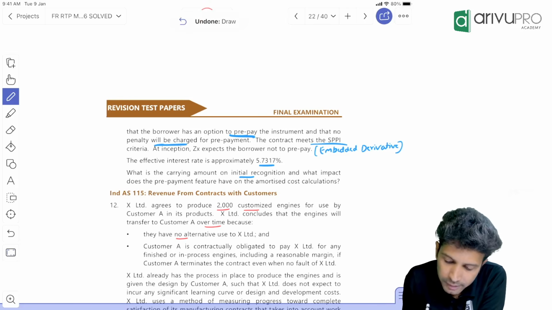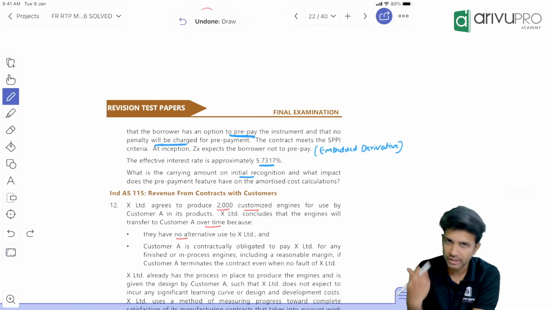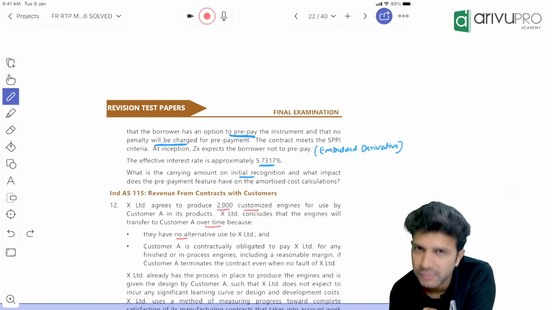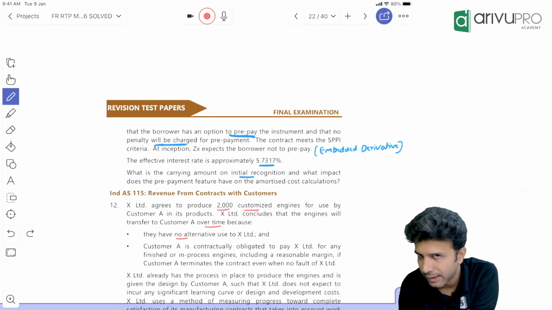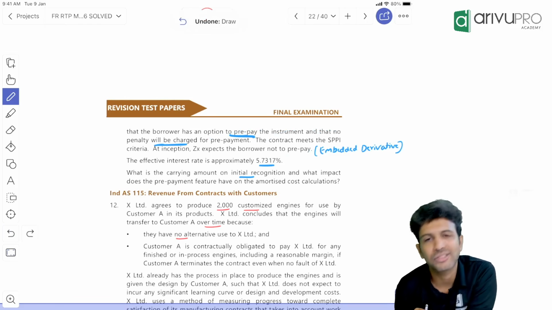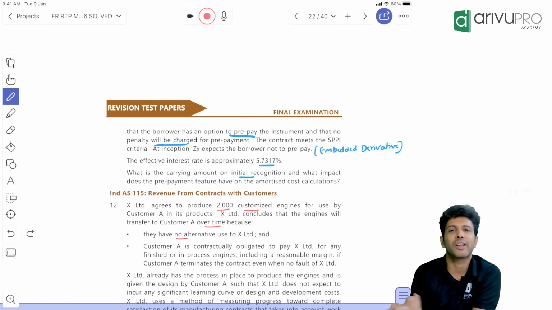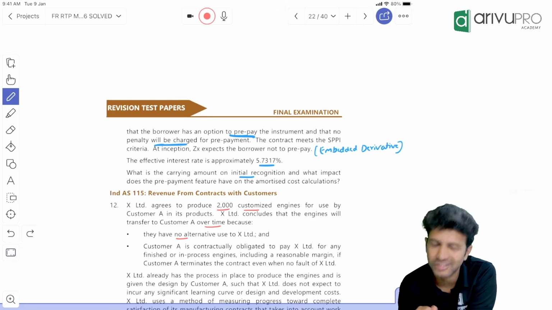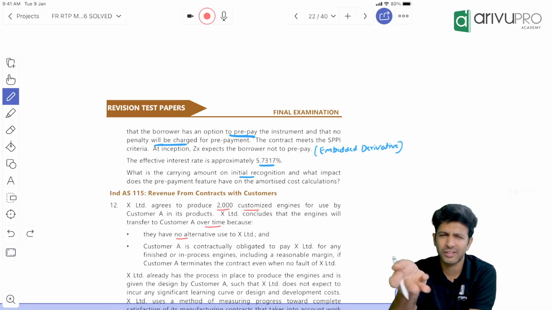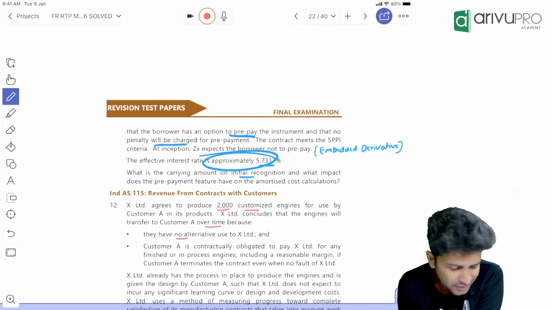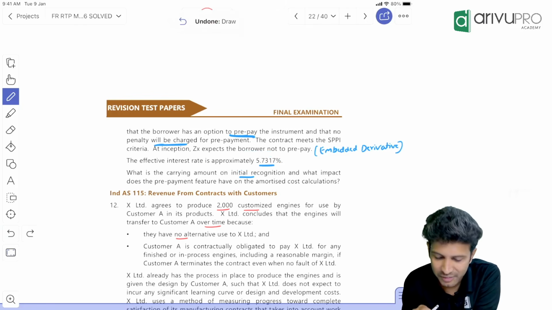Okay. All right. The borrower has an option to prepay the instrument and no penalty will be charged for prepayment. The contract meets the SPPI test. So there is a prepayment option we have given, right? If the other party, the borrower, prepays the loan, we will not collect any penalty. The contract meets the SPPI, solely payment of principal, test. We have a couple of tests, no? Contractual cash flow CCF test and SPPI test. If both the tests are satisfied, we will go for the ACM method. Indirectly, they're saying we're going for the ACM method.